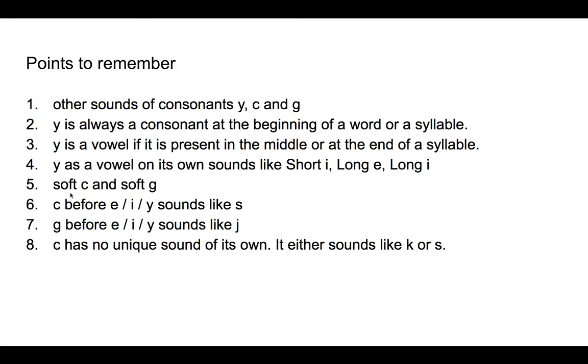And the concept of soft C and soft G: if C is before E, I or Y, it sounds like the letter S. And if G is before the letters E, I or Y, it sounds like the letter J. And C has no unique sound of its own. It either sounds like the letter K or the letter S.